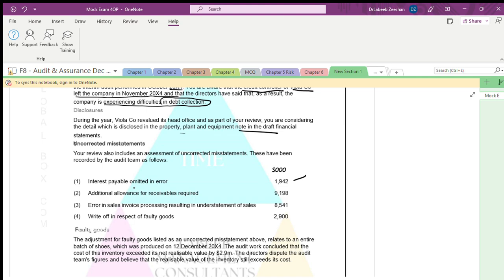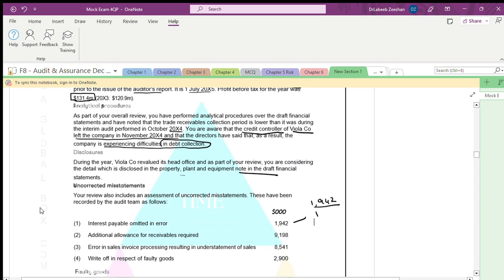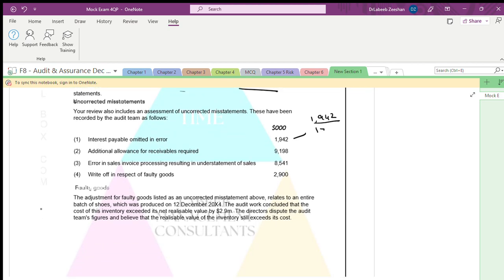What are the uncorrected? See, first you have to say 1942. 1942 divided by what is the profit? Profit is 131.4. It comes to how much? It comes to 1.4%. Is it right? 9198 divided by, this is millions. Is it? This is thousands. Is it right? This is million, this is thousands. Fine. 131.4 million. It comes to how much? It comes to 7%. Fine.